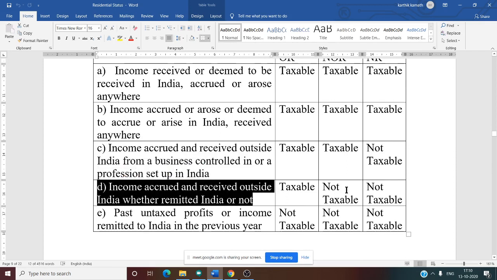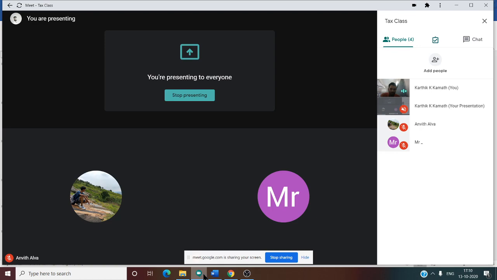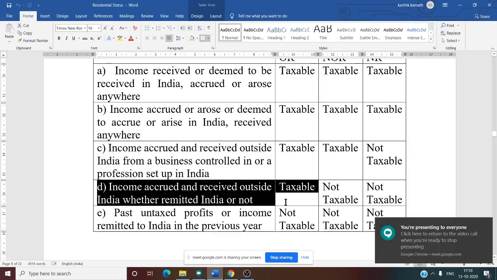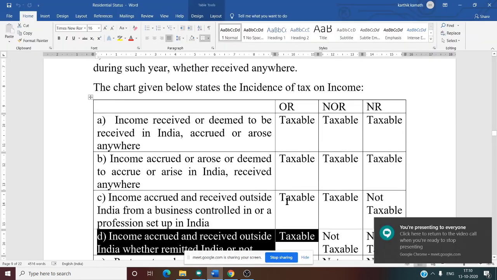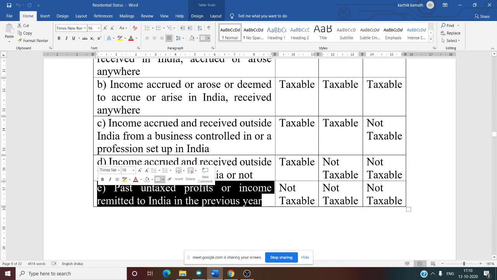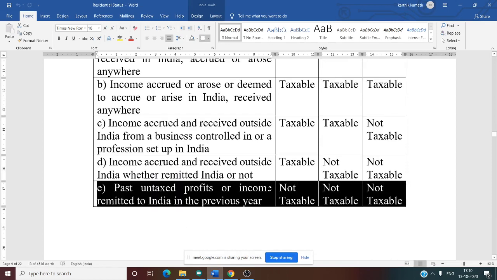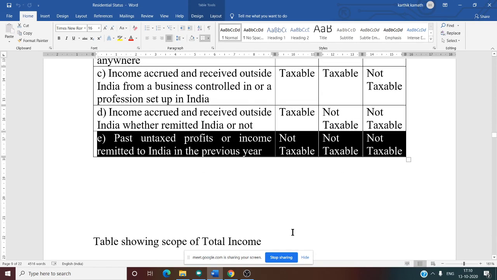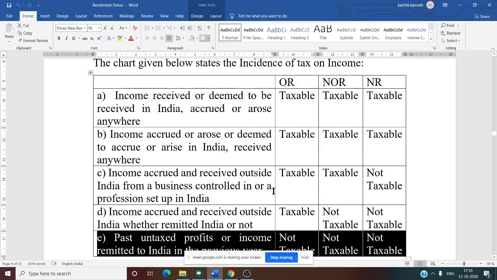Only OR is taxable, because the source is outside India and it is received outside India. Past untaxed profit or income remitted to India in the previous year is exempt, not taxable for all three. This we discussed in the previous class.